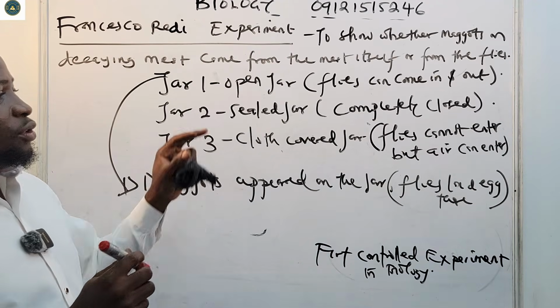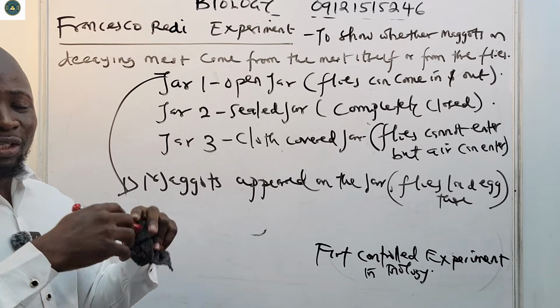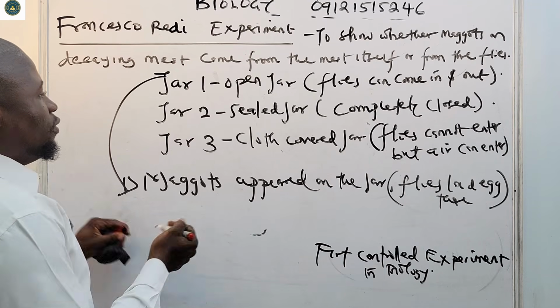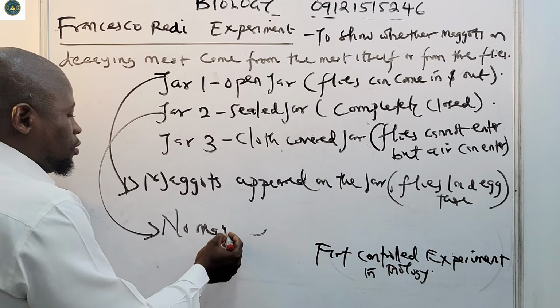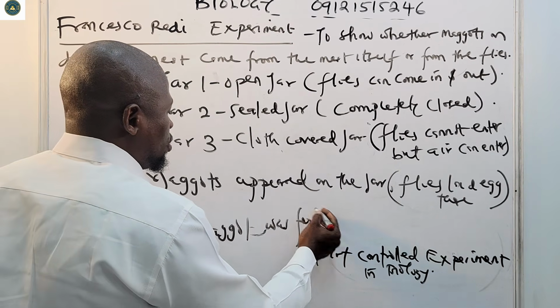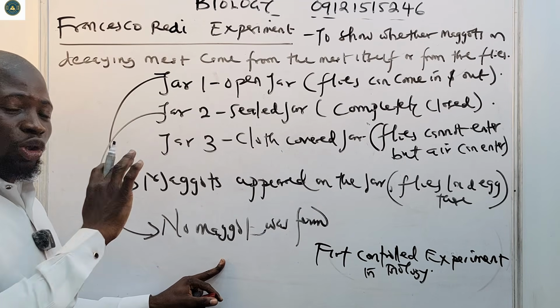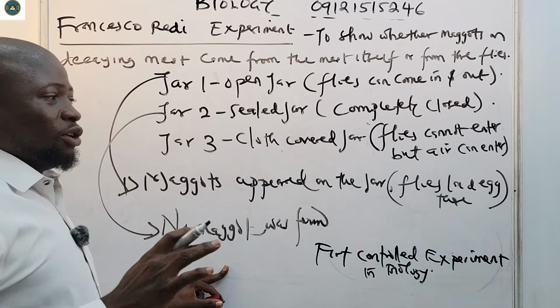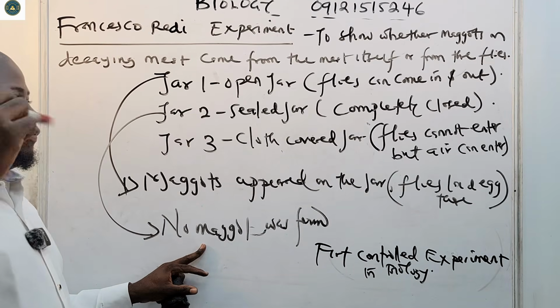They also have jar 2, which was completely sealed. This one is completely closed. There was no maggot found there. So for jar 2, no maggot was found. Why is that? It is because it was completely sealed. Even air cannot enter, not to talk about a fly. So maggots were not found there.